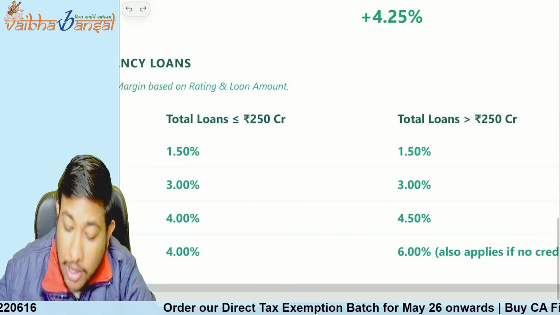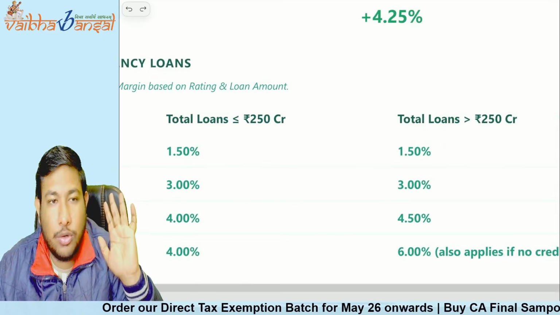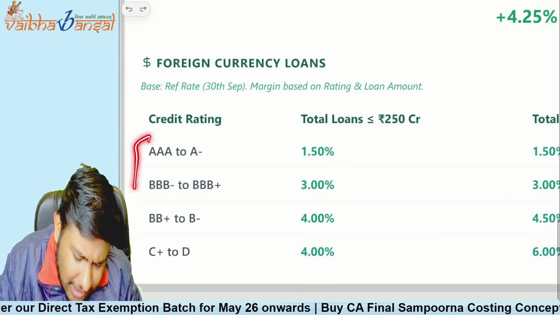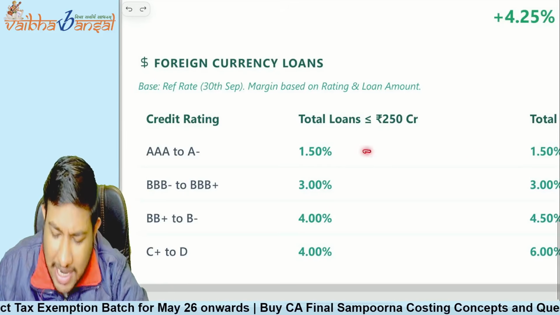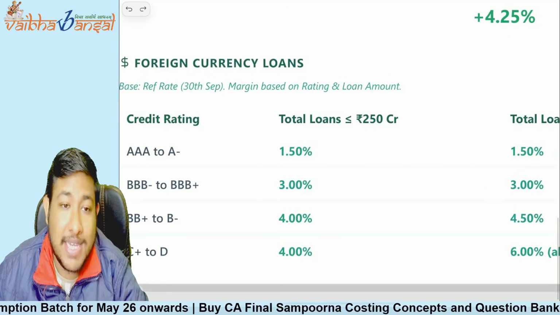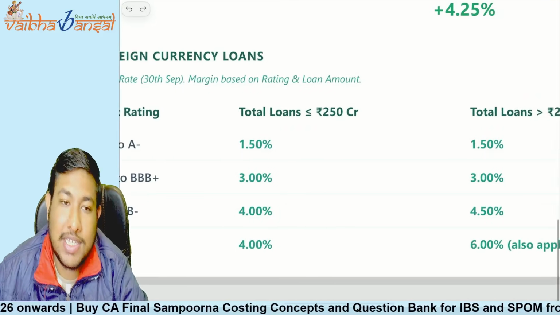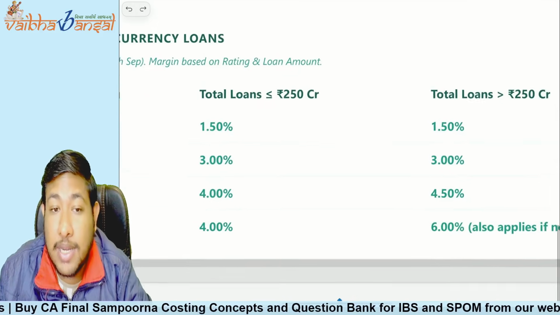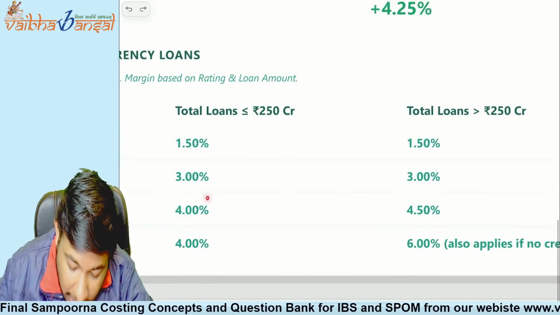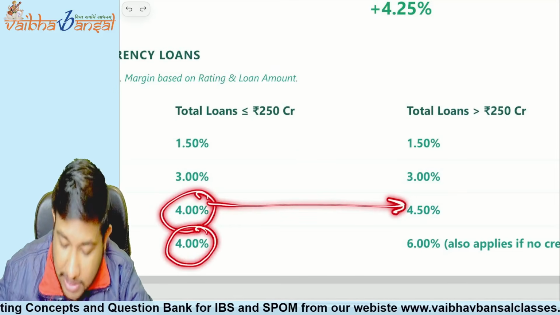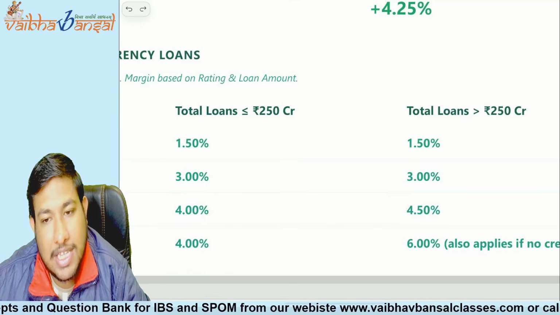Yes. But now, if your loan exceeds 250 crore, then there is a higher risk. But if your credit ratings are good, then we'll charge the same amount. But if your credit ratings are not good, then we need to take some cushion. That is, from 4% we'll take it to 4.5%, and from 4% we'll take it to 6% in this particular case.